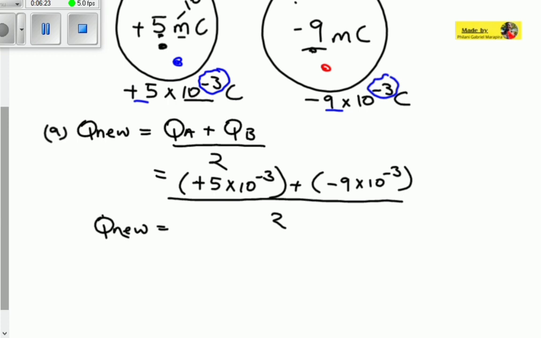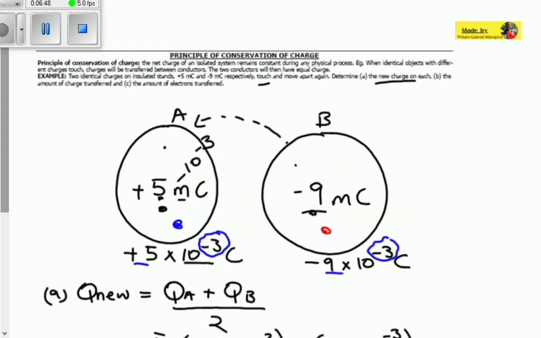The Q is a symbol for charge, and the new is the new charge on each of them. So if we work out our math over there, we'll have -2 times 10 to the power of minus 3 coulomb on each. Do mind the statement on each. It's very important because this is the new charge on each of them after the contact. Remember, their charges are equal. And now, let us go to question B.